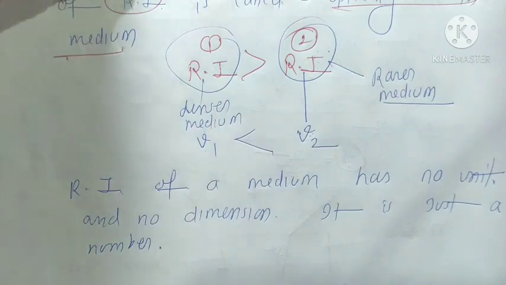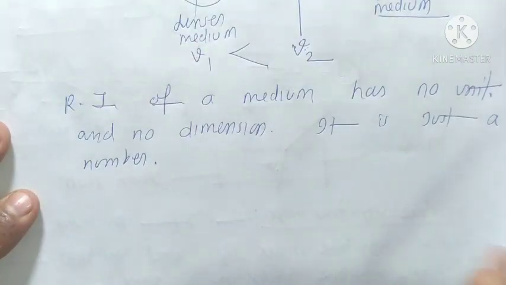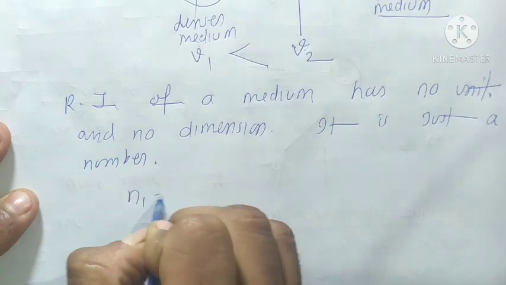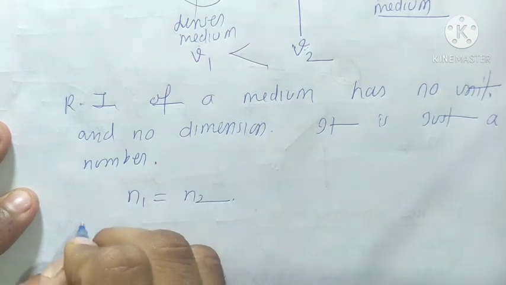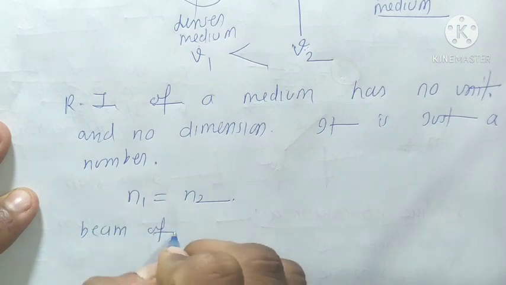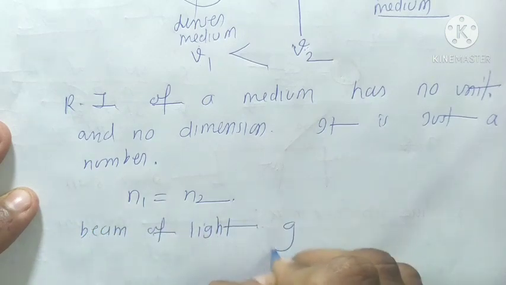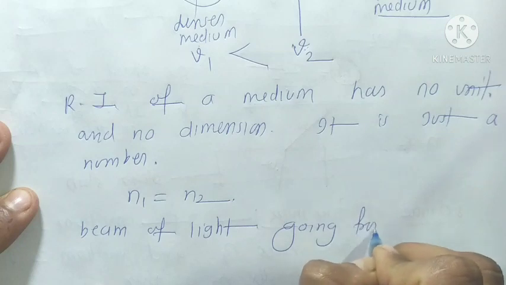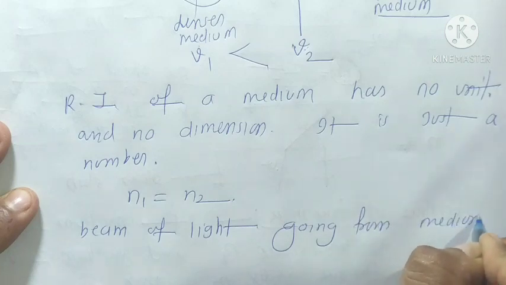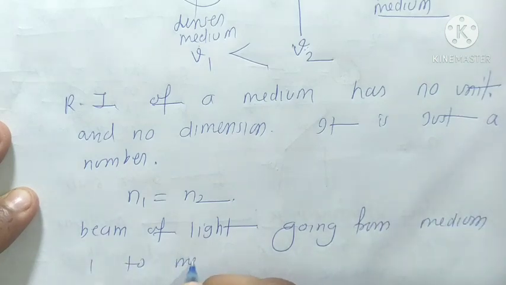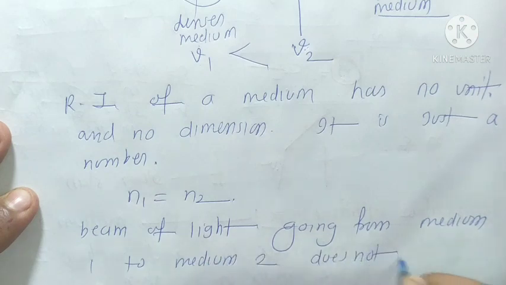So what about two media? If the refractive indices of two media are equal, what happens? If n1 is equal to n2, then a beam of light going from medium 1 to medium 2 does not deviate.